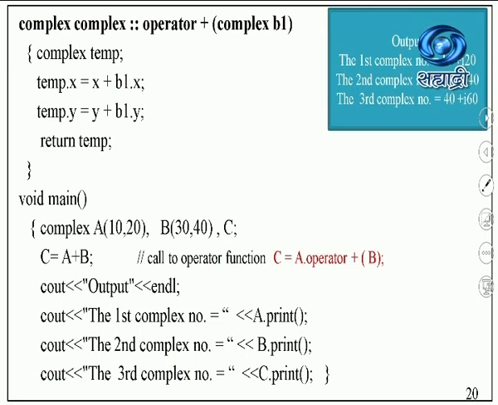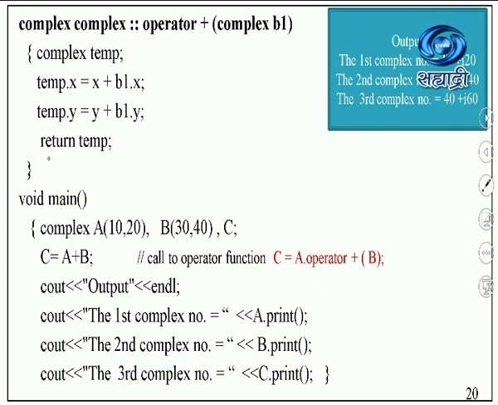Now, the most important part, C is equal to A plus B. You should read it as this: the object that is calling the operator function using the dot operator is A, B is the parameter I'm going to pass, and C is going to be the return type.